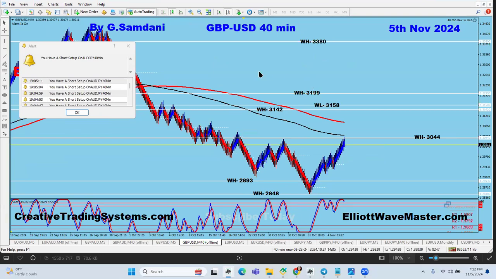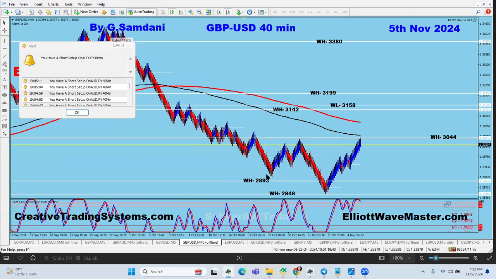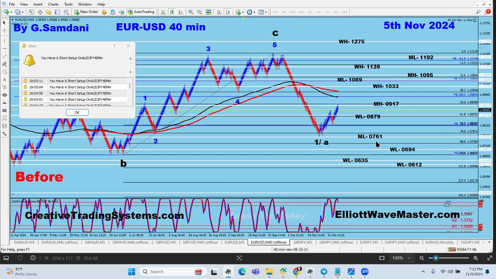So it is going to the upside nice and clean, because the drop was very, very big, all the way in a straight line. So it has to go to the upside, right? With more weakness coming in on the US dollar index, the more it's going to go to the upside. Now, Euro USD did the same thing. It was all the way here, 0761. I said we're going to go back to 0917 at least, and we did already. Now, if more USD weakness comes in, it will go even more, probably 1069 and even higher. Let's see. Today is a big day. A lot of volatility is going to be coming soon.